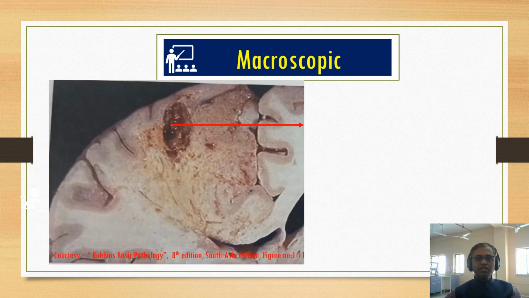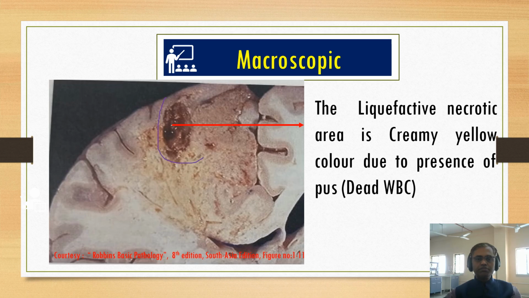Macroscopic finding, you can see it here. This is this part. Liquefactive necrosis is a creamy yellow color due to the presence of pus. Very important to remember. So the liquefactive necrosis area is creamy yellow due to the presence of pus. So here the question will come: why in the brain is coagulative necrosis not happening?